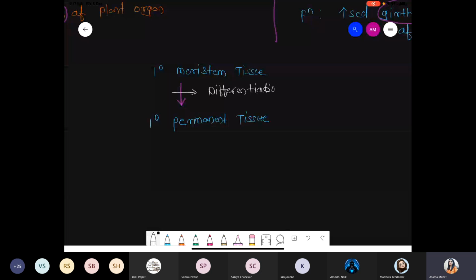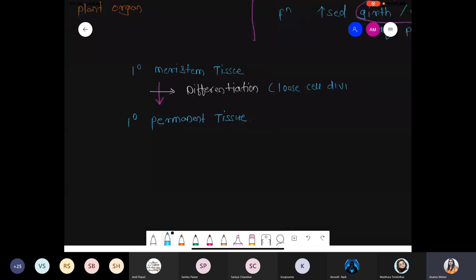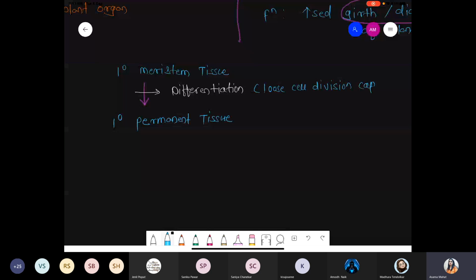This process is called differentiation. And what is the meaning of differentiation? Lose cell division capacity. Actually, this part is again repeated in 12th standard. That's why I'm taking it repeatedly. Lose cell division capacity means the cells become differentiated, primary permanent tissue. Okay. Now suppose this primary permanent tissue.